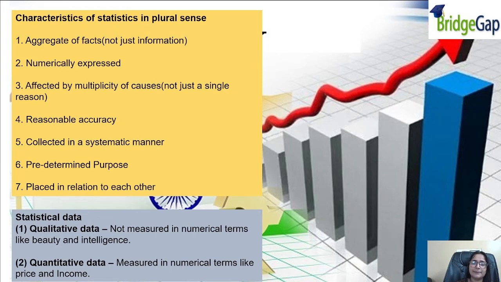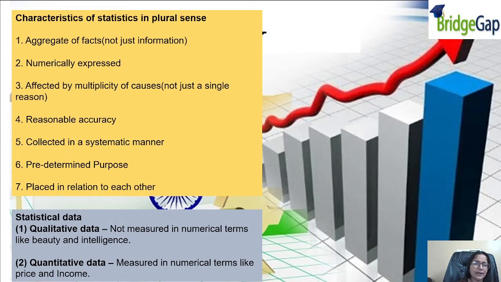And a predetermined purpose. We have to know what we want to talk about, what we are looking for. We should have a purpose at the back of our mind that I am collecting this data for this. For example, if I have a sportswear shop, I have to collect statistics on how many people are interested in playing sports, so that I can show my Facebook ads to those people. So there is a predetermined purpose for using that.